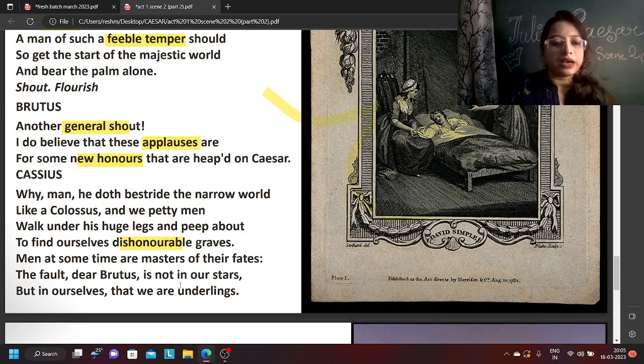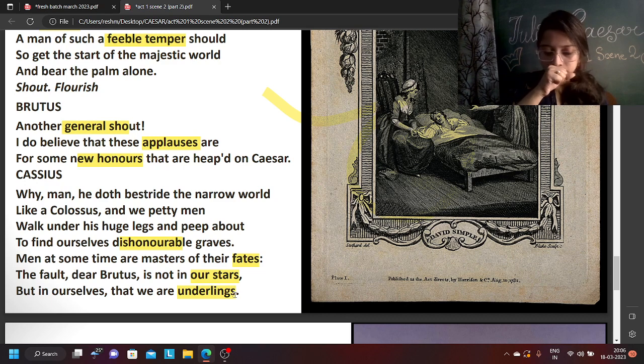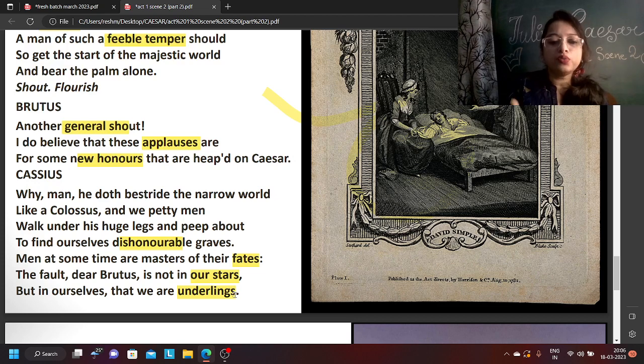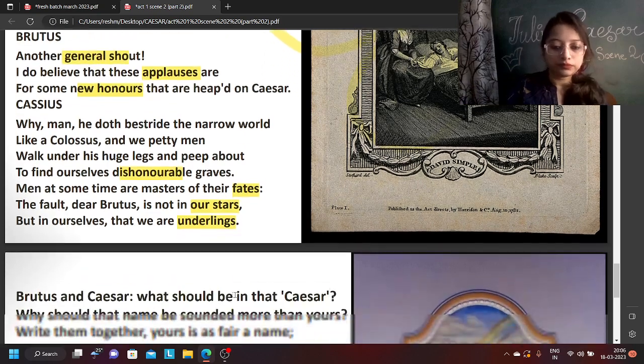Men at some time are masters of their fate. So sometimes we should accept that men have to control their own destinies. We cannot just always say that this was in my fate. We cannot always say that. Sometimes we have to take control of our own fate and not always blame our stars, but ourselves, that we are underlings. The reason that we are underlings, inferior people, subordinate people, is not that we are not qualified. It is because we are weak. We cannot ask for that. We cannot work towards that.